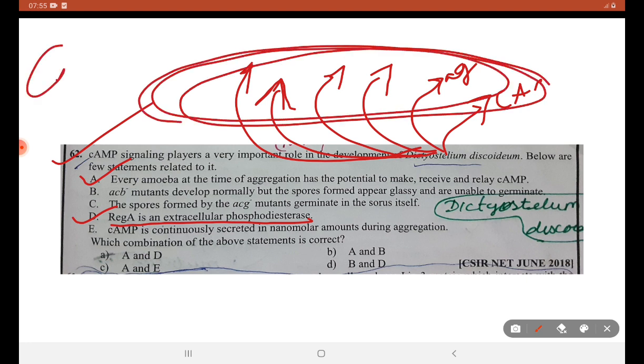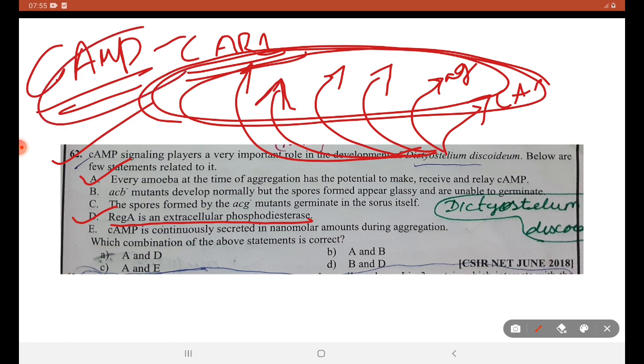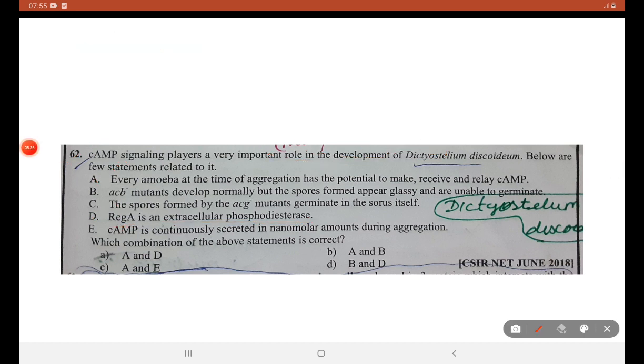These are the basic details of how the signaling occurs. It is a basic cyclic AMP signaling pathway where CAR1 is involved in activation of this pathway. This is the basic understanding. A and D are the right answers. A is the right answer. That was the June 2018 Dictyostelium discoideum question.